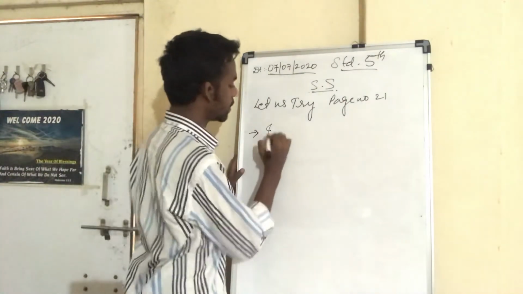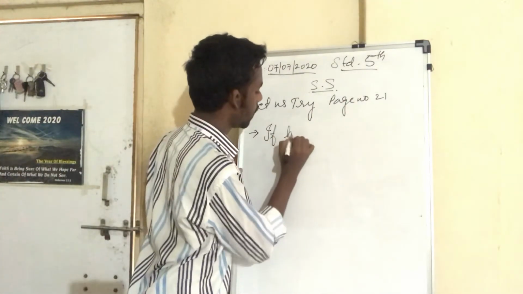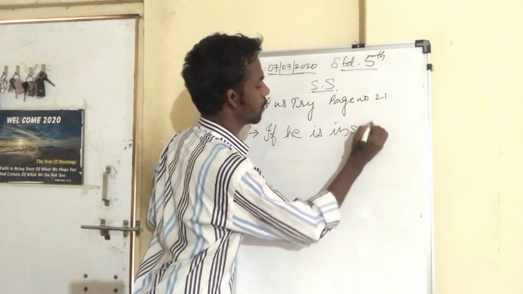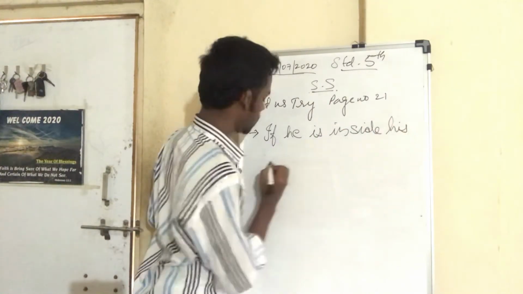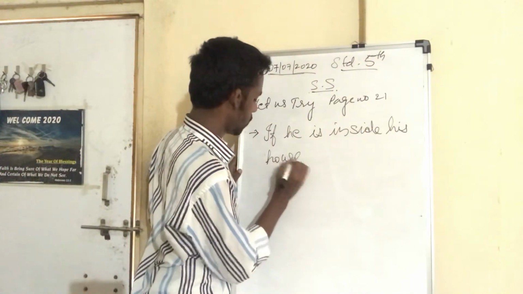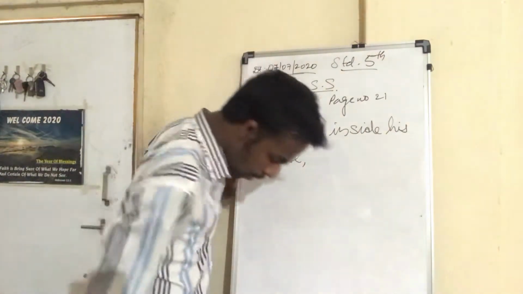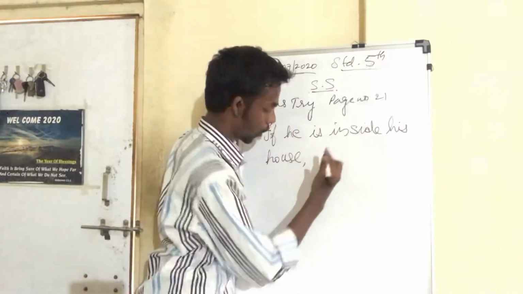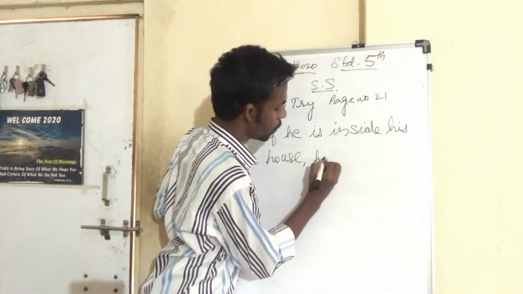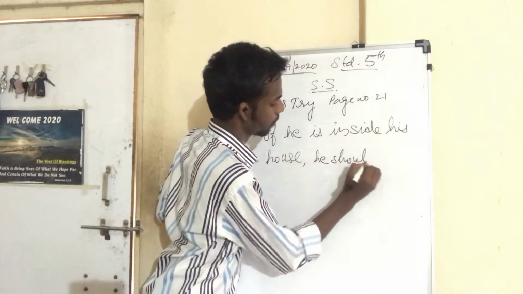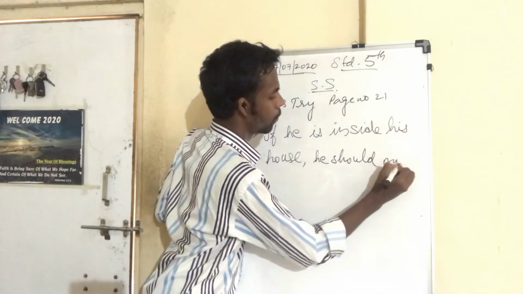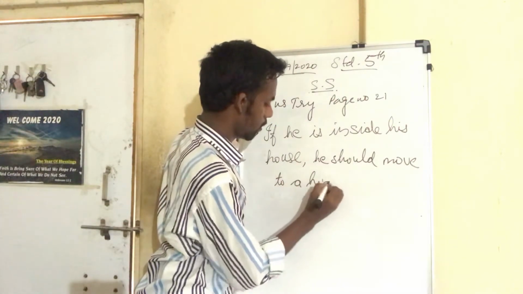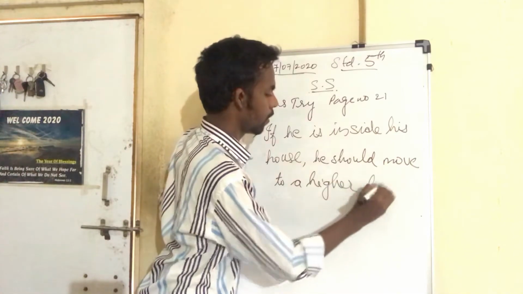If he is inside his house, then what should he do? He should move to a higher floor.